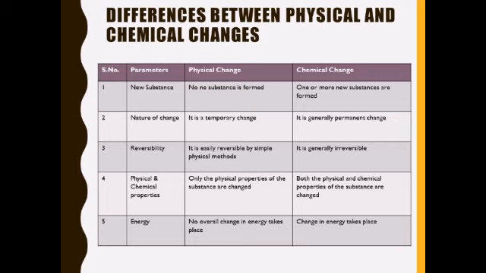And the last point is the amount of energy, meaning in the form of heat or light. In physical changes, there is no overall change in energy, but in chemical change, an energy change takes place and a large amount of energy is either absorbed or given out.